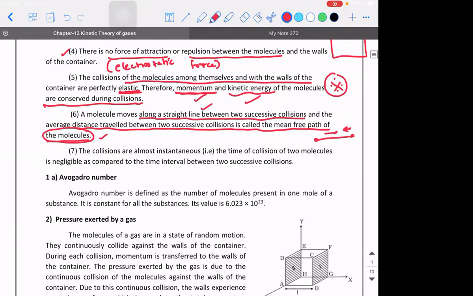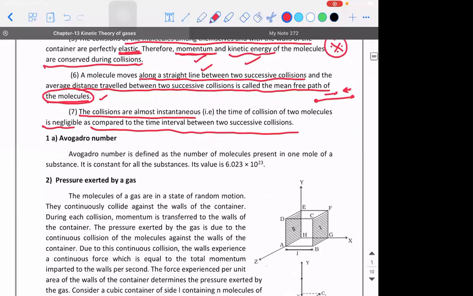Next, the collisions are almost instantaneous, and the time of collision of two molecules is negligible as compared to the time interval between two successive collisions. So these are all the assumptions we are going to take into consideration for deriving the pressure. Am I clear till this point? Yes, sir.